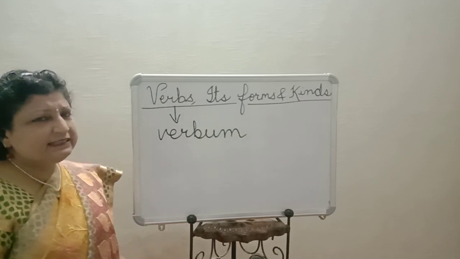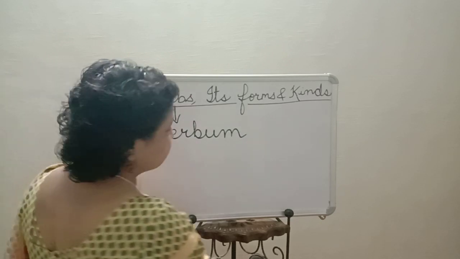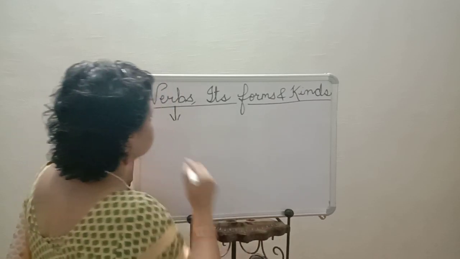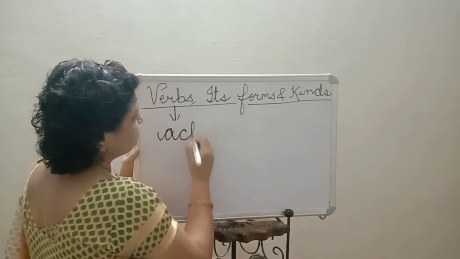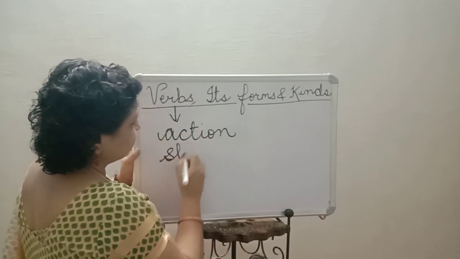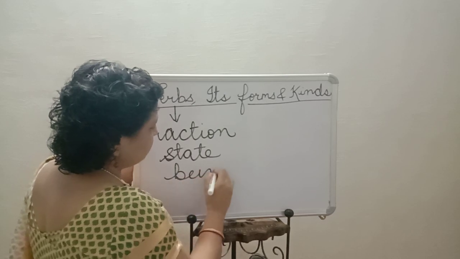But this is not the complete definition. Verb states the action. It tells about the action. It denotes the state. And it tells about the being also.